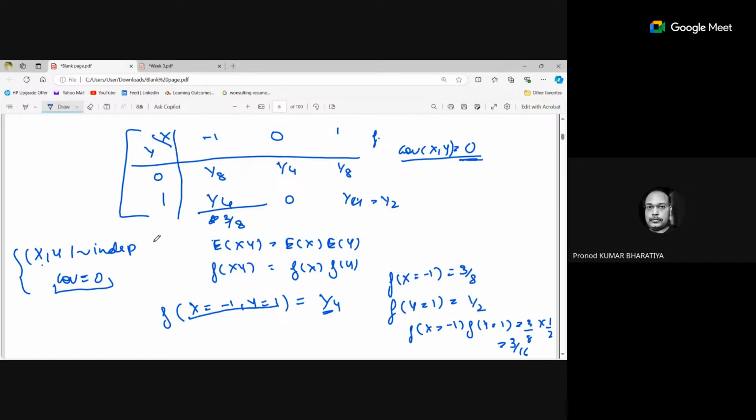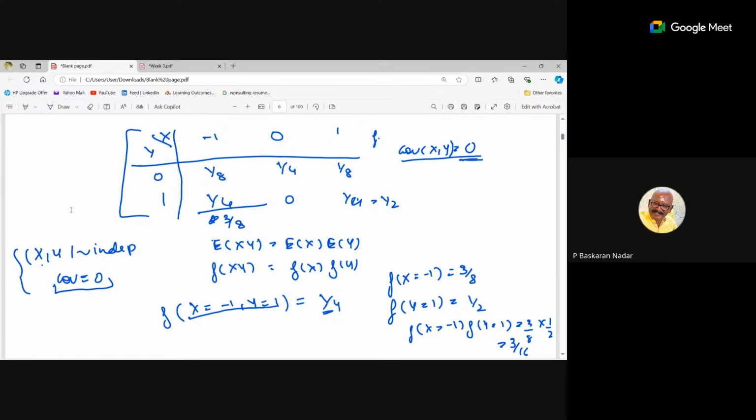Yeah. But in this case, one minute. Independence decides whether the covariance can be 0 or not, not the other way around. Covariance does not give anything about dependence or independence. There can be a situation where they are dependent and still the covariance is 0.